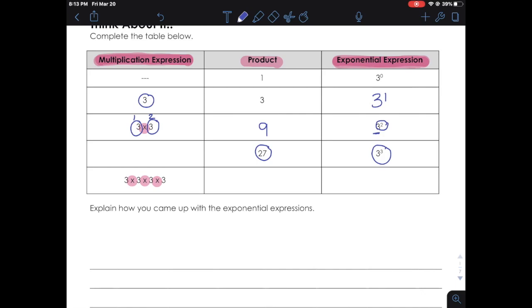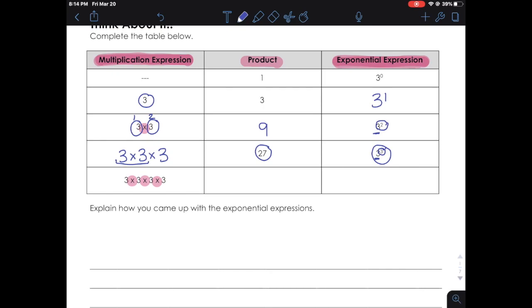So if we're following the rules like the last one, 3 should be the number that I should be multiplying over and over. The little 3 up here should be the number of times that I multiply that bigger 3 by itself. So if I'm making that multiplication expression, that would be 3 3's multiplied by themselves. 3 times 3 is 9, and then 9 times 3 is 27.